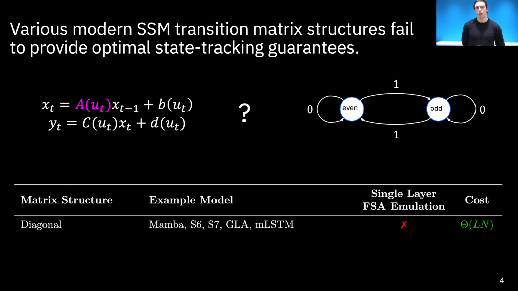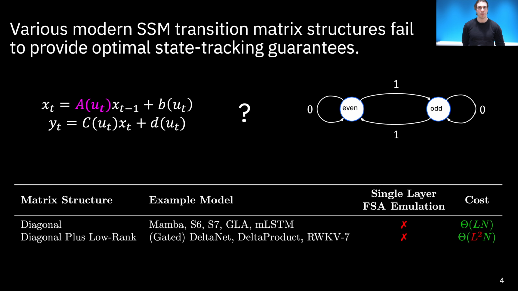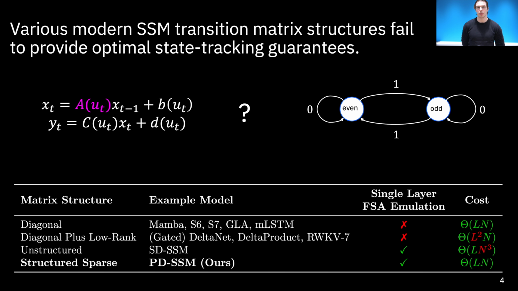There has been significant effort to increase the expressiveness of state space models, focusing on the structure of the transition matrix A. However, none of the previously proposed structures managed to offer optimal guarantees. They either require a large model or are computationally inefficient. We propose a state space model based on structured sparse transition matrices that offers better guarantees.